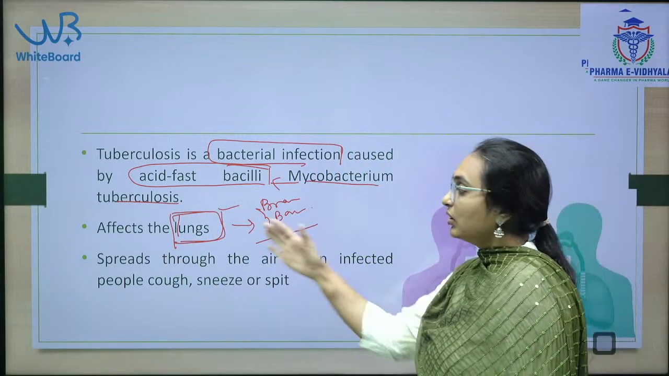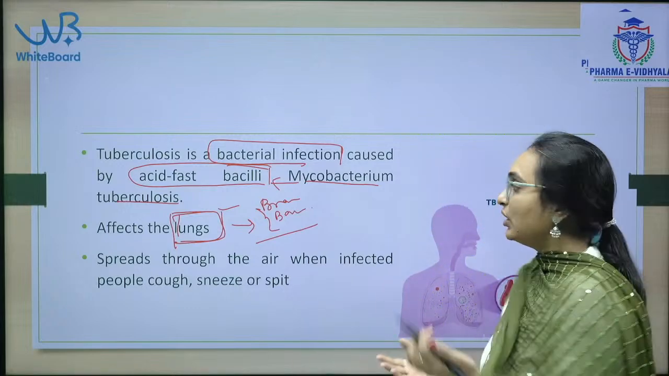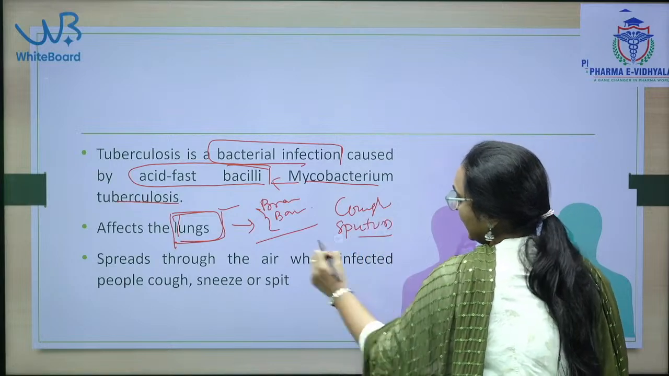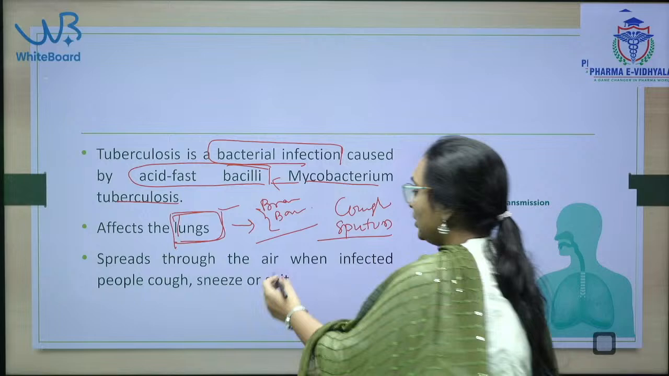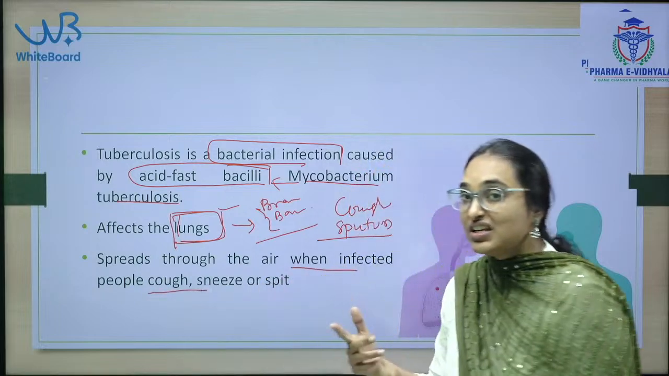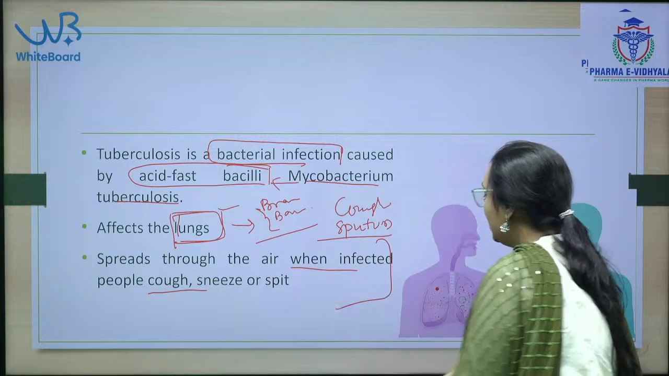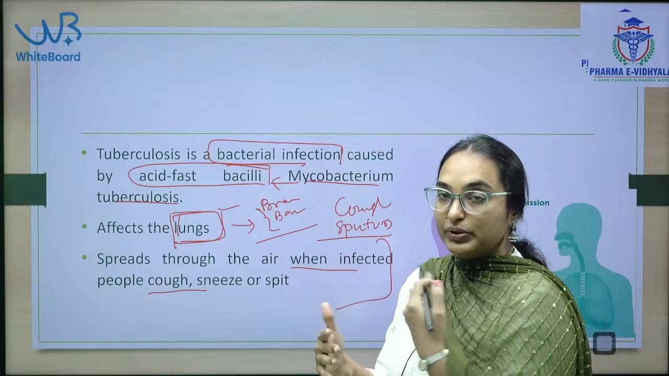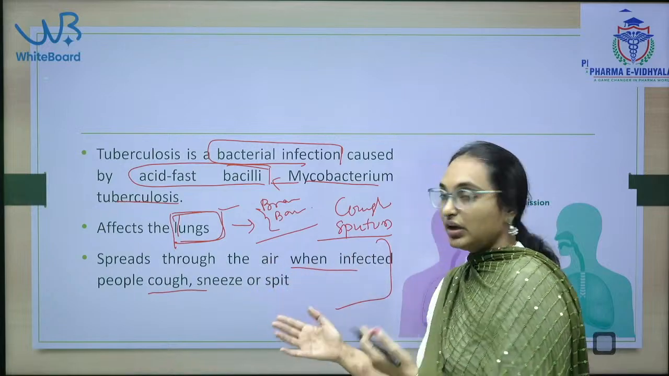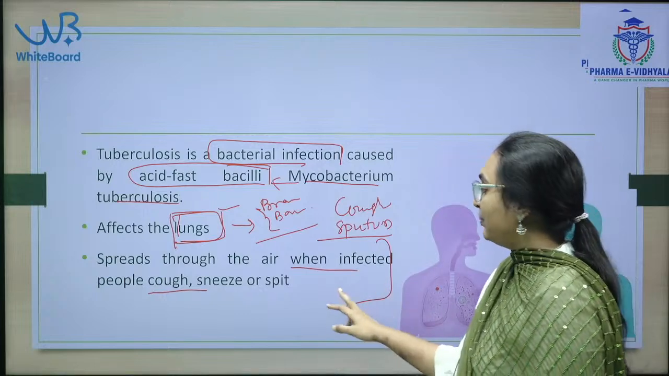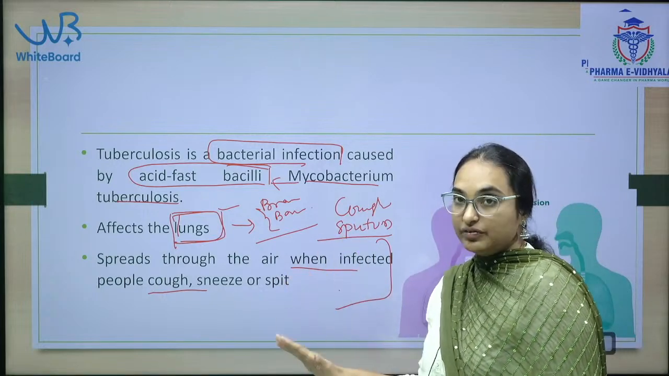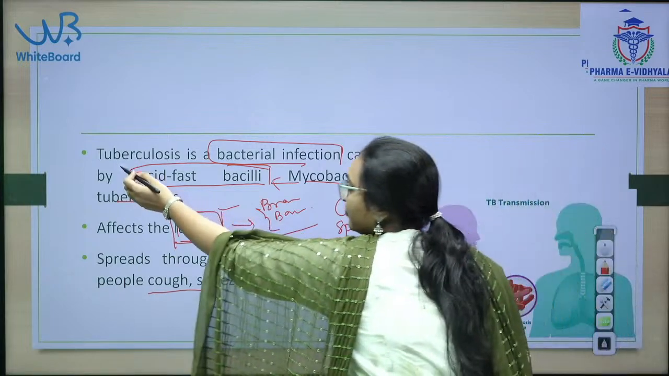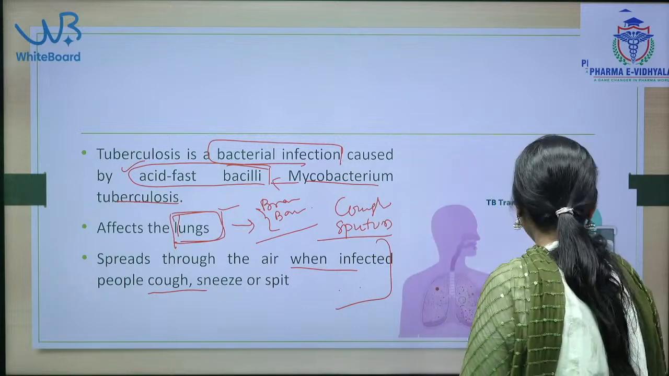The affected organs are the lungs, and you all know the symptoms are cough with sputum. It spreads through the air when infected people cough, sneeze or spit. This is the mode of transmission. So this is the basic tuberculosis definition, symptoms and causative organism. The causative organism is acid-fast bacilli, that is Mycobacterium tuberculosis.